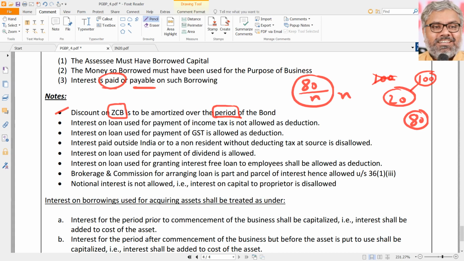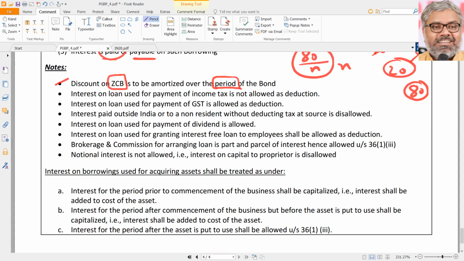And this is an important MCQ, definitely possible question. Logic is simple. Discount means face value minus issue price divided by number of years. That is the allowable deduction.